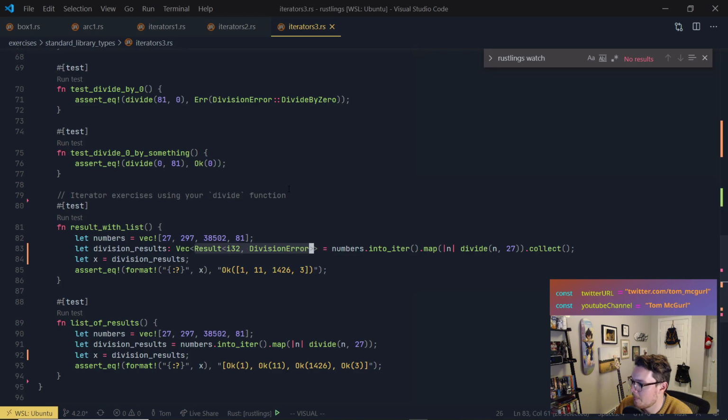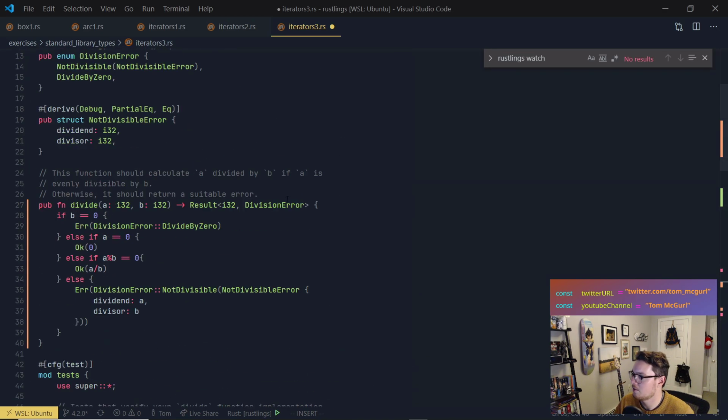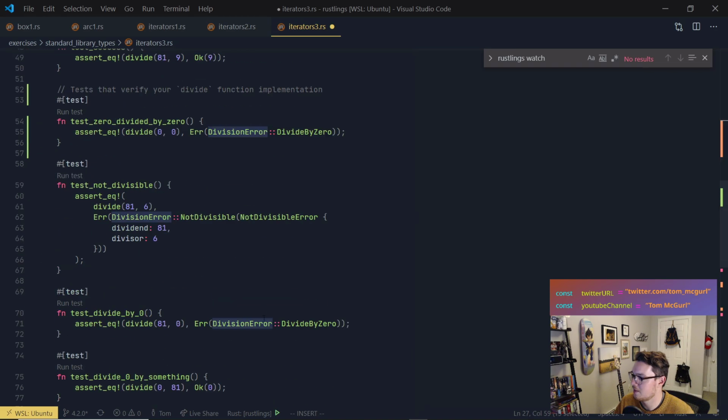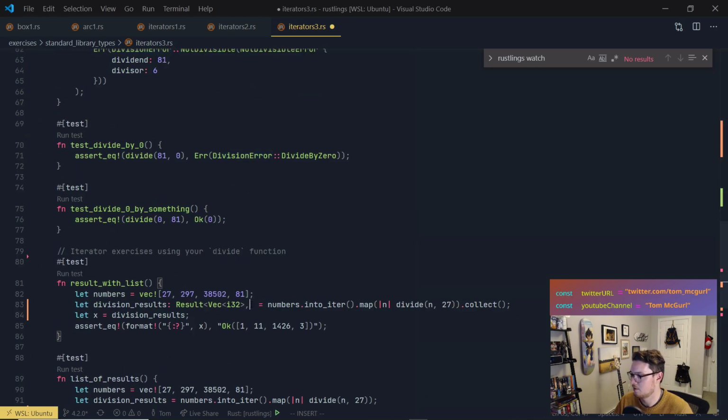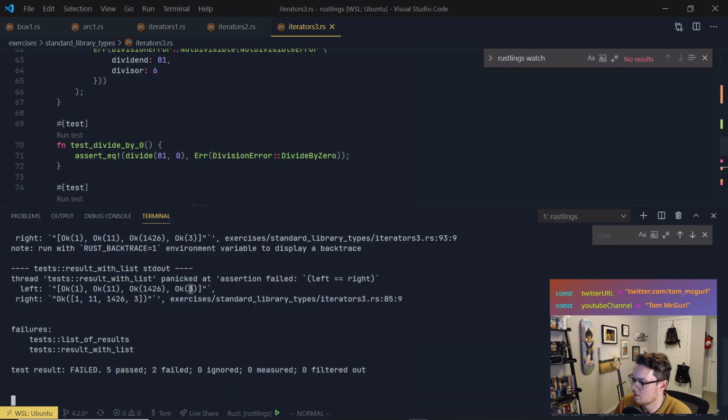I'm going to say, I want a vector of 32-bit integers, but I want a result of that, or a, I guess, division error. What do we call it? Division error. Let's see what happens.